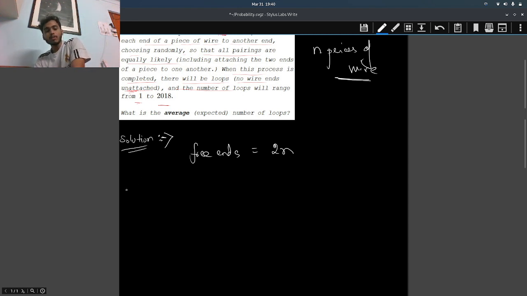Free ends. Now at each operation, if you see, the number of free ends decreases by 2. Either you connect this with this, or you connect this with itself, or you connect this with this. So the number of free ends decreases by 2 in each case, right? So if you formulate that, in the ith operation,